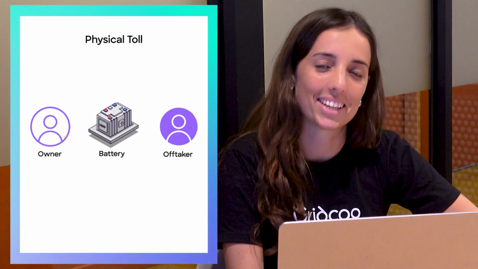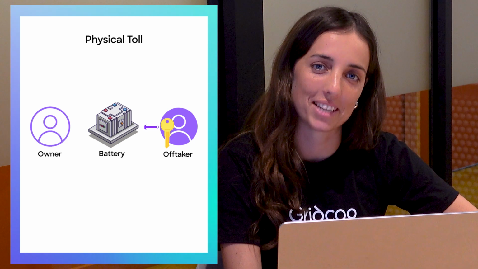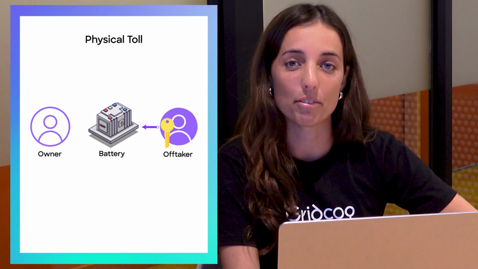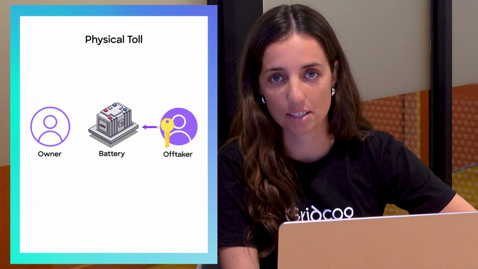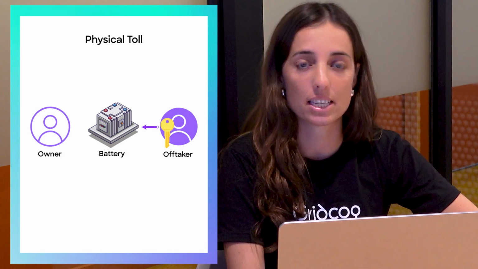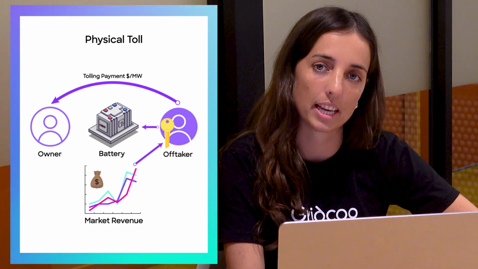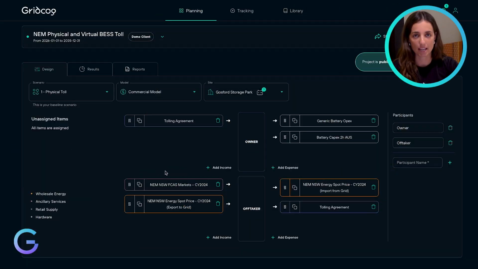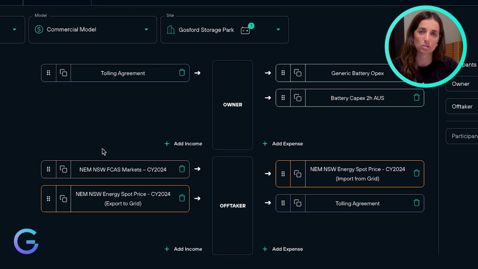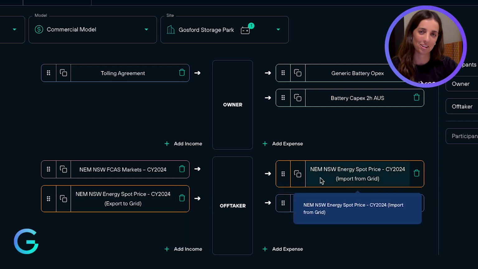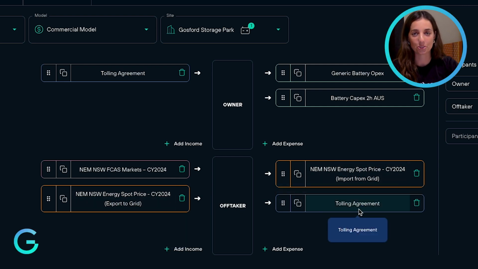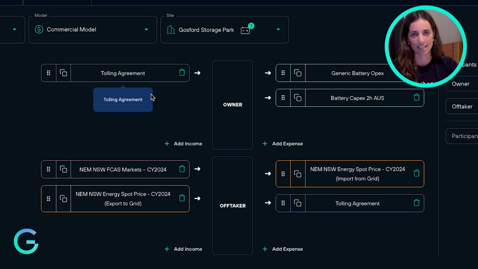This is where the off-taker takes physical control of the BESS from the asset owner. This setup involves a complete transfer of market risk. The off-taker pays the asset owner an annual fee, and in return, independently operates the asset and captures all market revenue. In Gridcog, we reflect this by assigning the battery CapEx and OpEx to the asset owner and the revenue from wholesale arbitrage and FCAS to the off-taker. We have also modeled the tolling payments the off-taker makes to the asset owner.